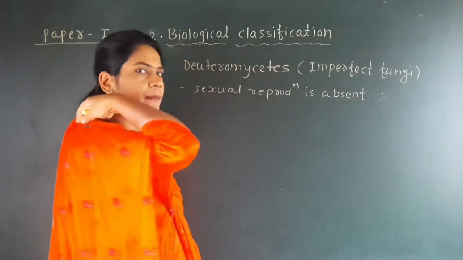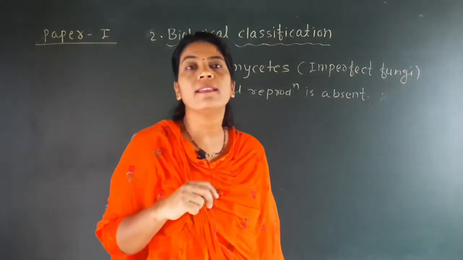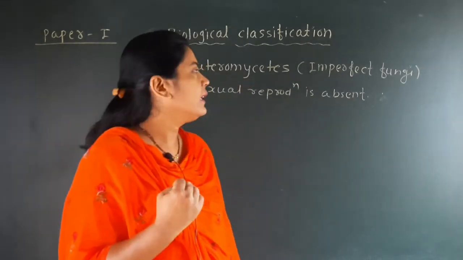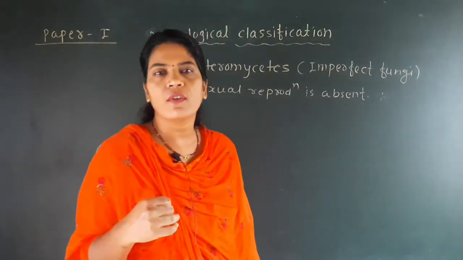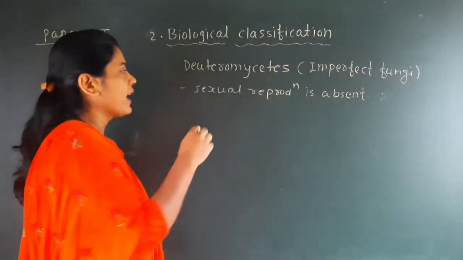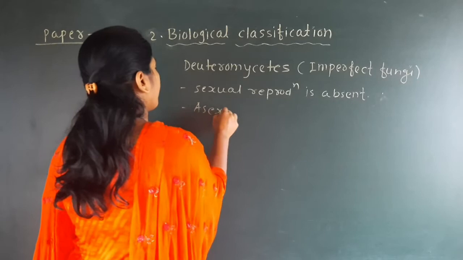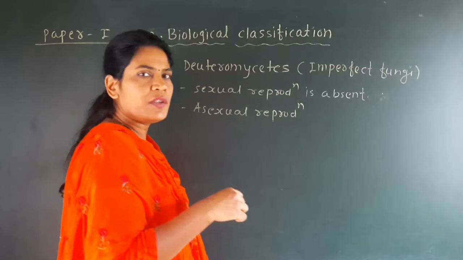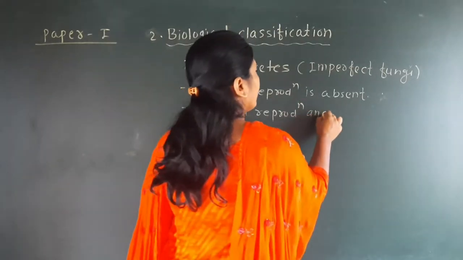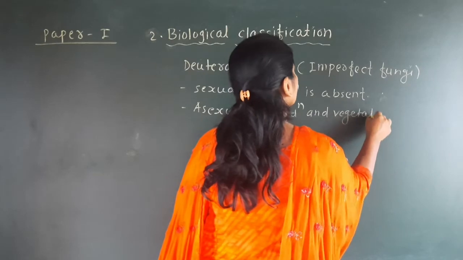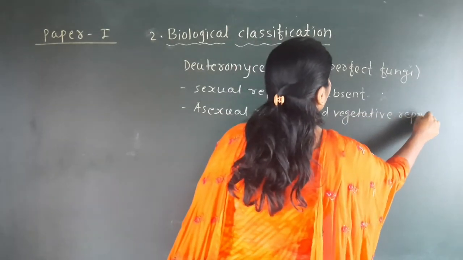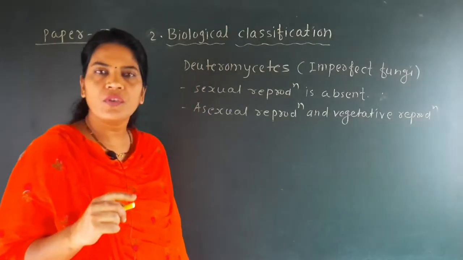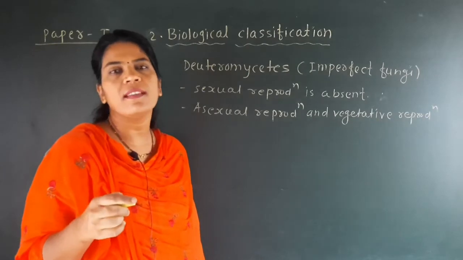That's why these fungi are called imperfect fungi. But asexual reproduction and vegetative reproduction are common. So vegetative and asexual reproduction are present, but sexual reproduction is absent.